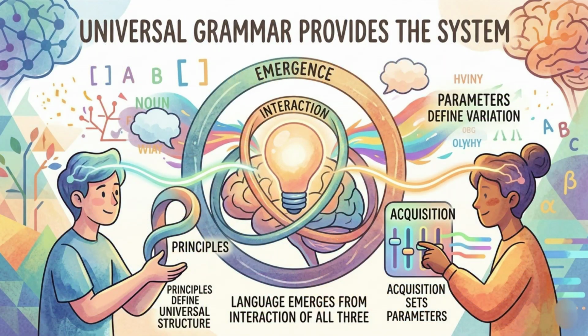Universal grammar provides the system. Principles define universal structure. Parameters define variation. Acquisition sets parameters. Language emerges from interaction of all three.